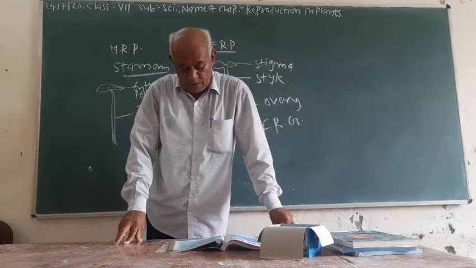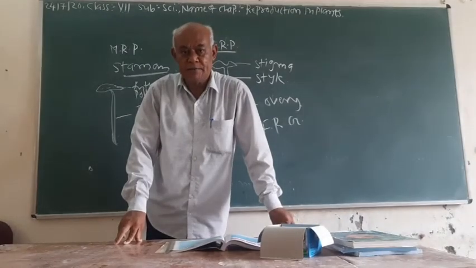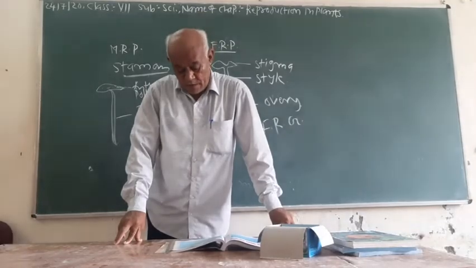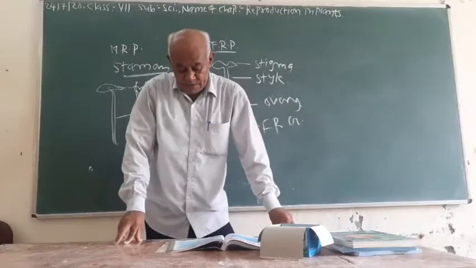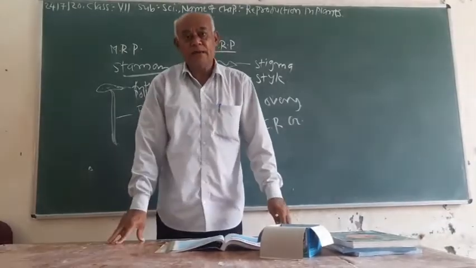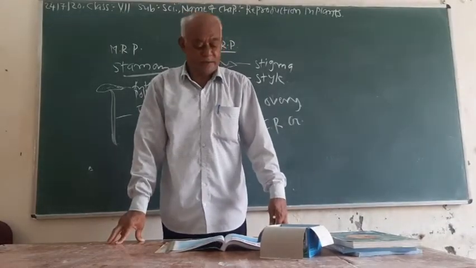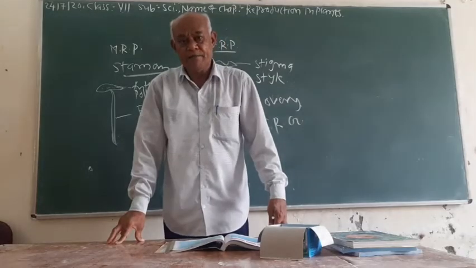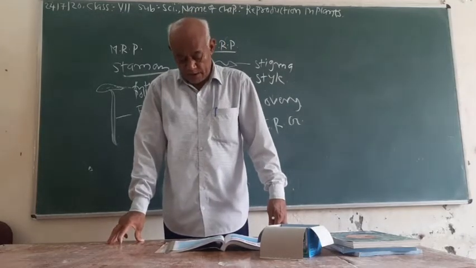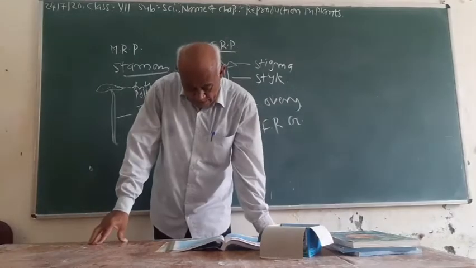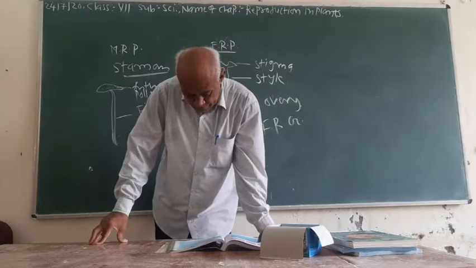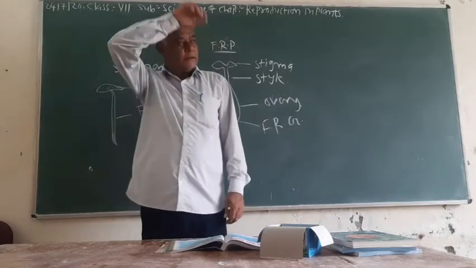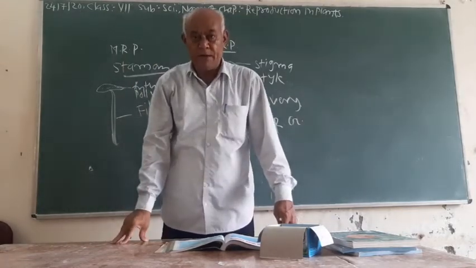In column 1, C is given as fragmentation. We know that Spirogyra is an alga which reproduces by the method of fragmentation. So the correct matching for fragmentation is Spirogyra. Next, D in column 1 is given as wings. So wings belong to the seeds of maple.